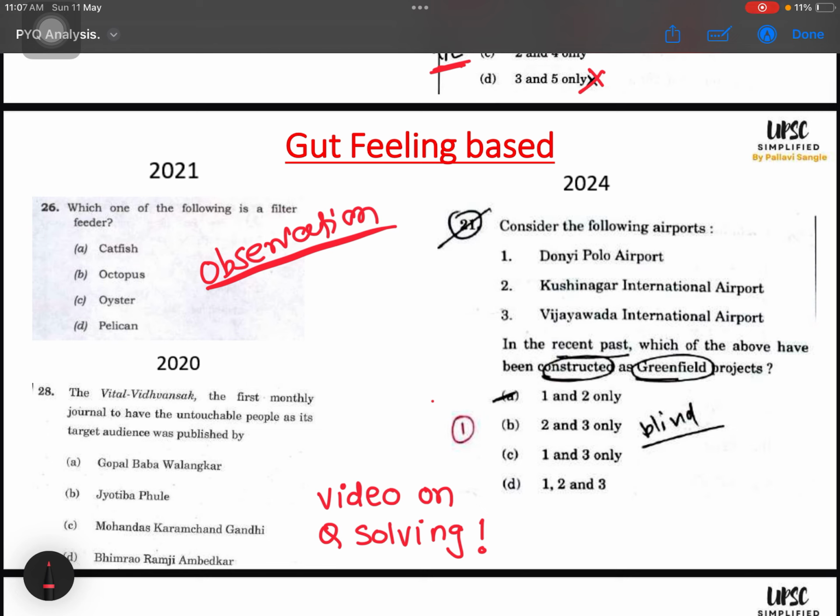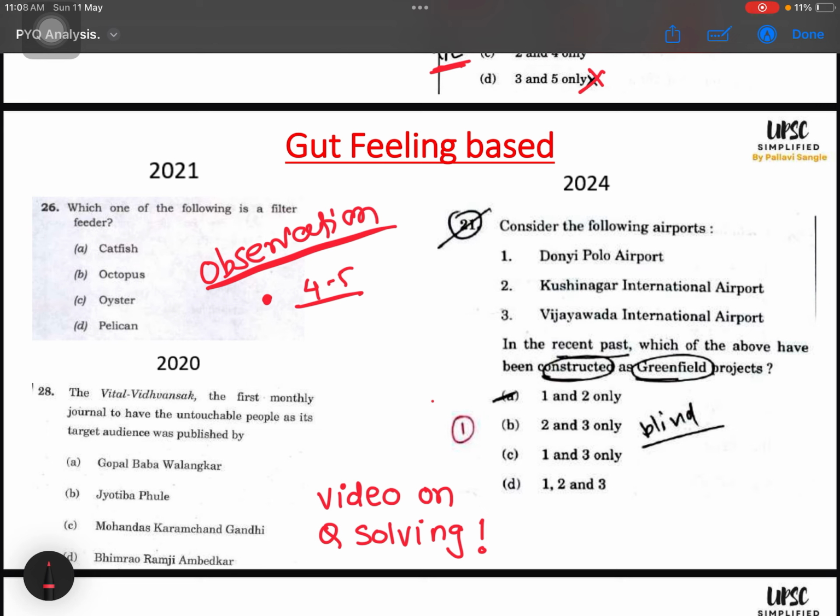And this is a little difficult to attempt because you are applying all these things, but in the actual exam hall, taking this as right and marking and bubbling this question is a very courageous thing. So practice this in your PYQ so that you will have that gut feeling and the courage to do that question. There are only a few questions, 4-5, like this in the actual paper. But you should develop that courage.